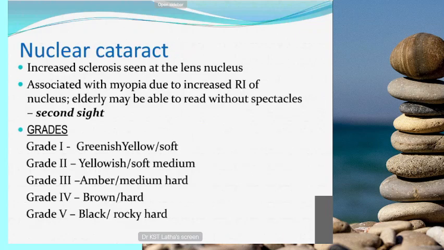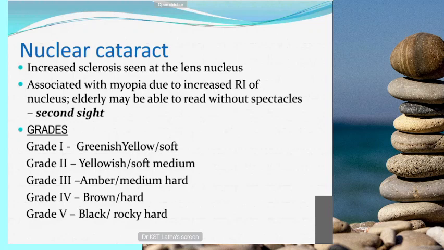So coming to nuclear cataract, here you should know the color grading, that's more important. Nuclear cataract, mostly sclerosis, is usually a slow progressive one. Here the cataract starts at the lens nucleus, and as it progresses, index myopia will be formed.